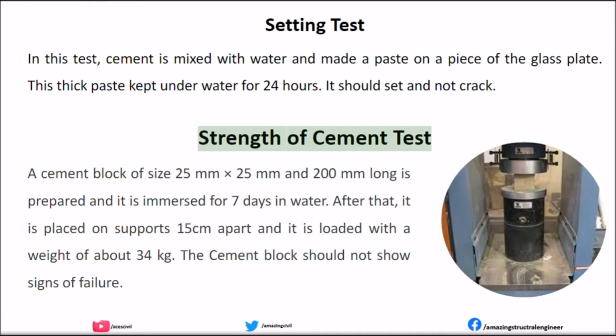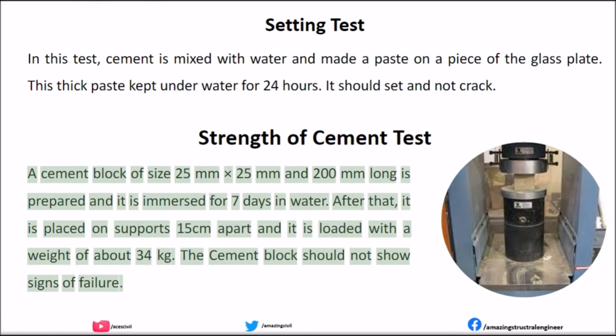Strength of cement test. A cement block of size 25 mm x 25 mm and 200 mm long is prepared, and it is immersed for 7 days in water. After that, it is placed on supports 15 cm apart, and it is loaded with a weight of about 34 kilograms. The cement block should not show signs of failure.